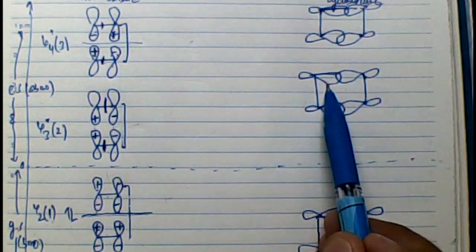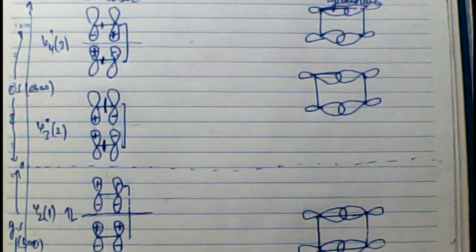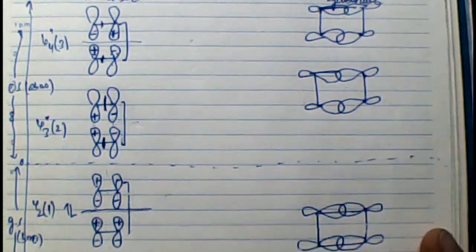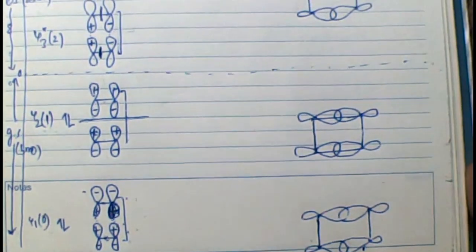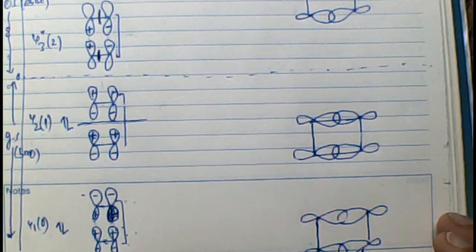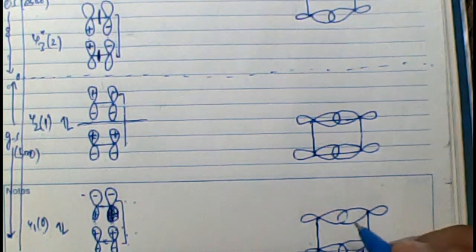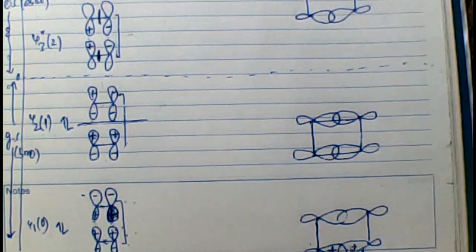Now, how do I draw the most stable orbital? Which nodes am I talking about? Since there is a bonding overlap, between this and this can be one node, between this and this can be one node, and if you look here, once they are facing one another, between this and this can be another node. So I am considering three types of nodes here, one between this and this, one between this and this, and one amongst these.